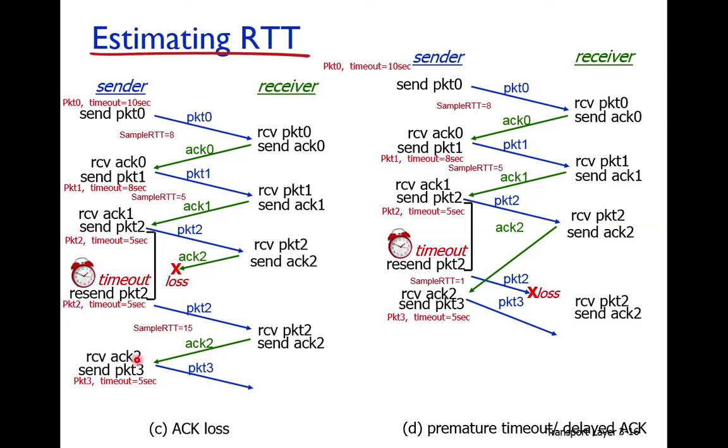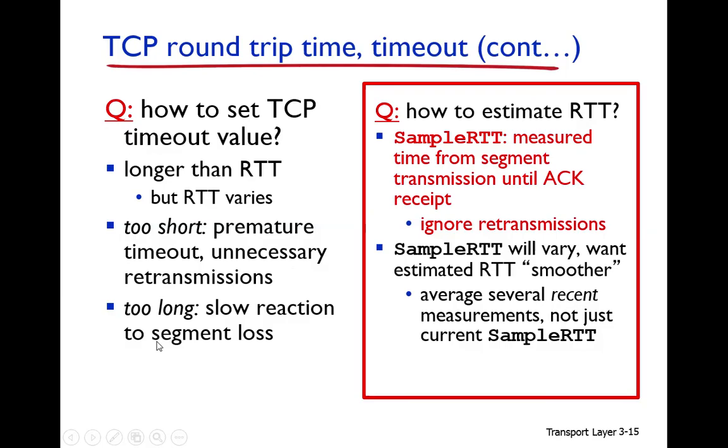Suppose it is 15 seconds. Suppose now packet 3 is transmitted, so the packet 3 timeout value will be 5 seconds. Why? This sample RTT will not be counted, because it is for the retransmitted packet. We only count the sample RTT for the last packet that is transmitted for the first time and received. The sample RTT of a retransmitted packet is not counted. So this is one approach that we use sample RTT to measure the timeout value.